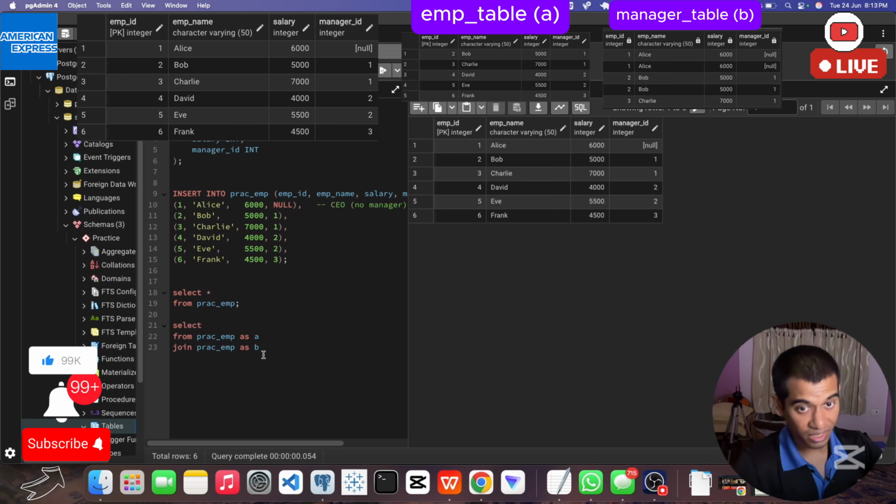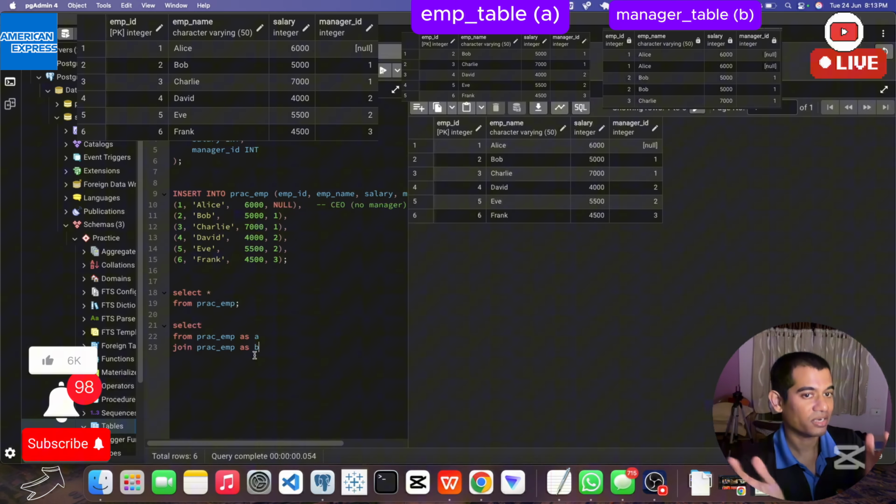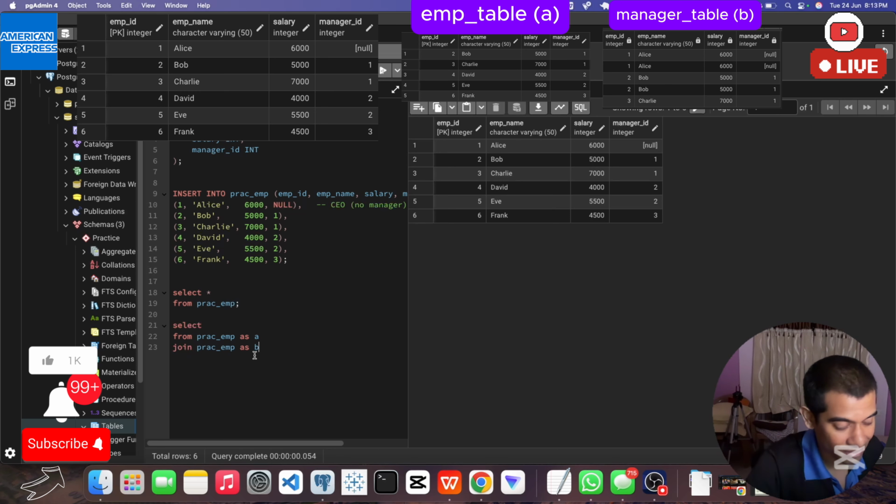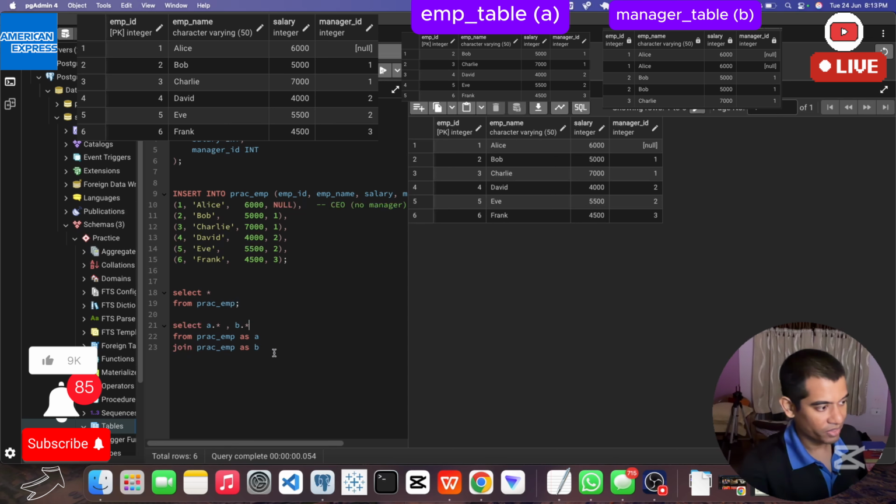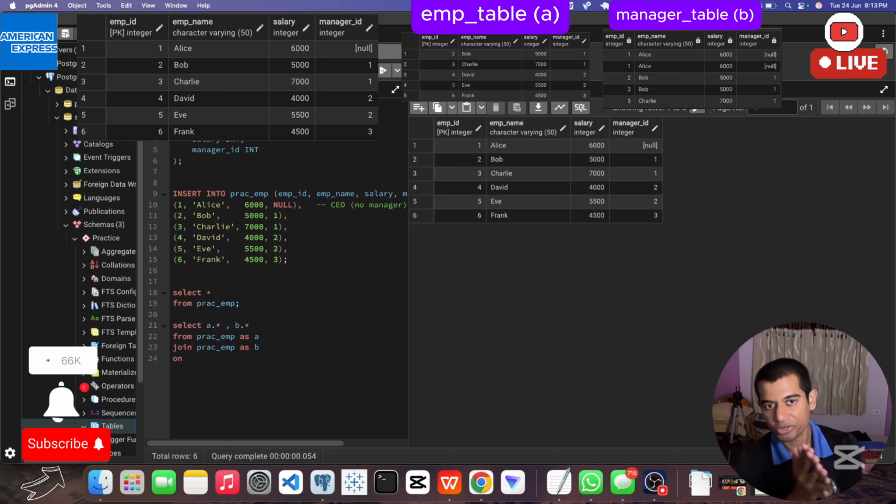In this way it will be easy for us humans to tell the two tables apart, and also for SQL to understand that this table is the same but given a different name. So directly or indirectly they are two different tables. We will make SQL understand this, right? And right now I want all the data from A and all the data from B. So we are joining these two tables, and now in joins, what is the backbone of a join?